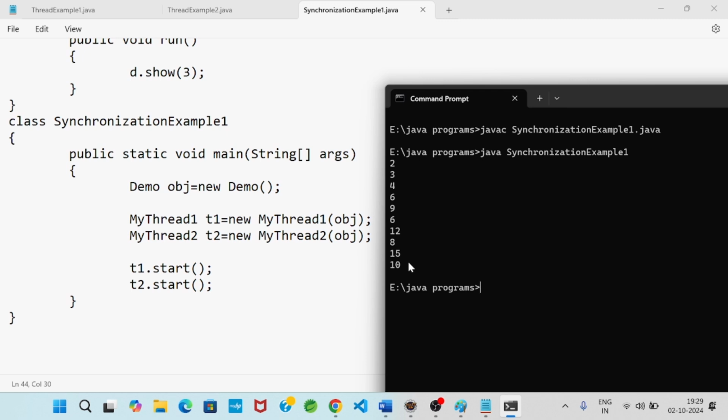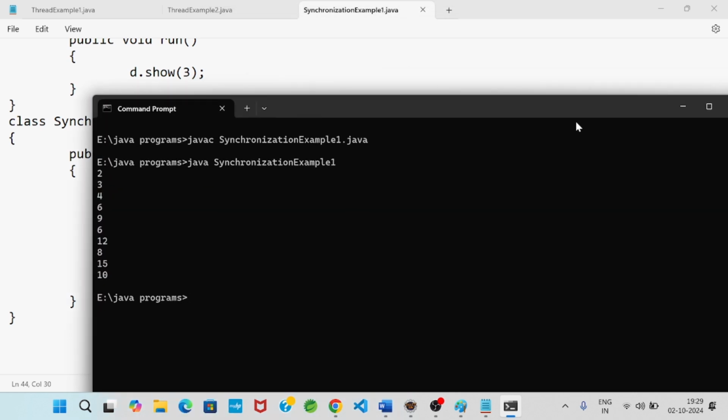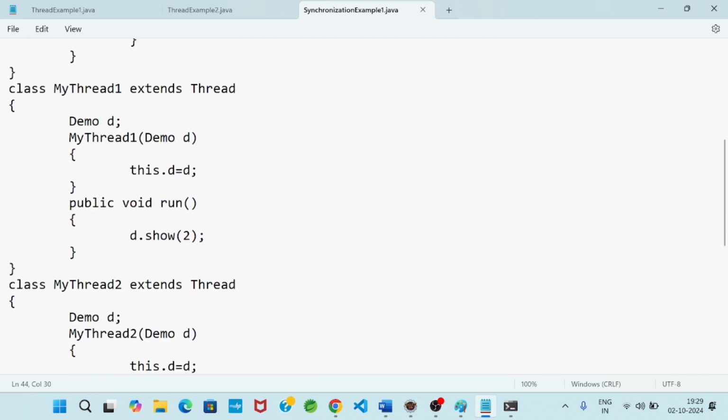That means one value from my thread 1, one value from my thread 2 is coming. That means we are observing that simultaneously my thread 1 and my thread 2 execution is happening.